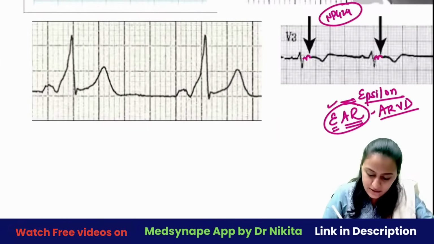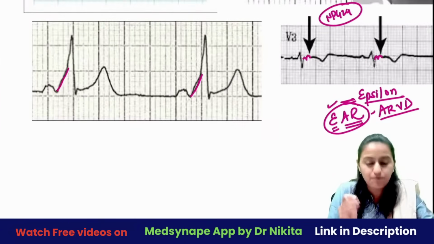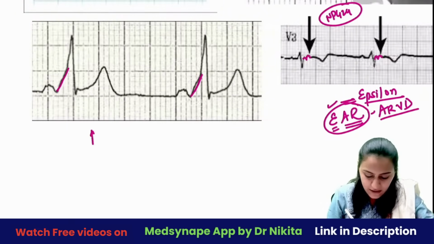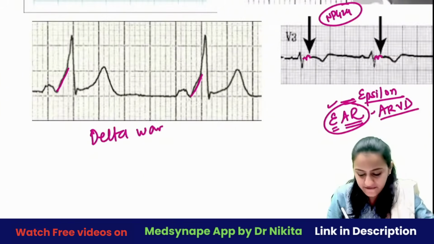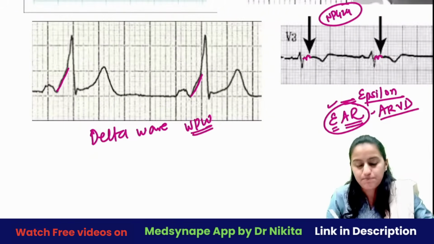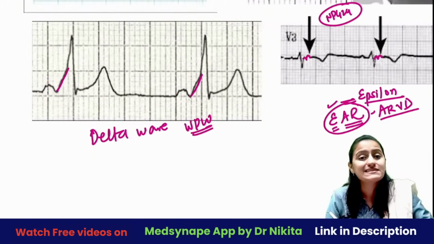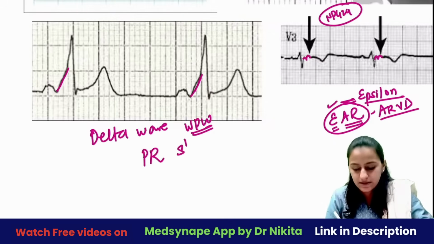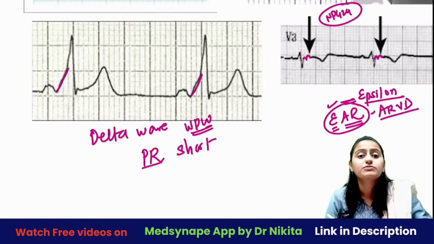Look at this, look at the QRS going like a sloping one, like a slanting line, right? This is basically called the delta wave. Delta wave is seen in WPW syndrome, where you have the accessory bundle of Kent, which is faster conducting as compared to the AV node. So how is the PR here? PR is going to be short because it is faster conducting.